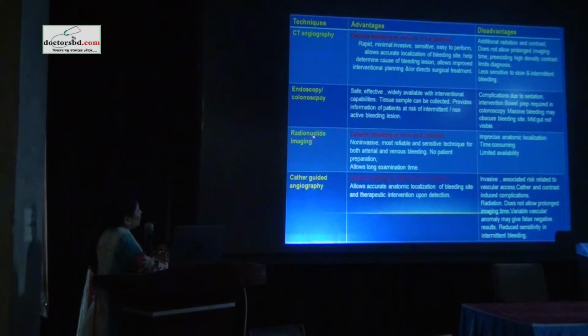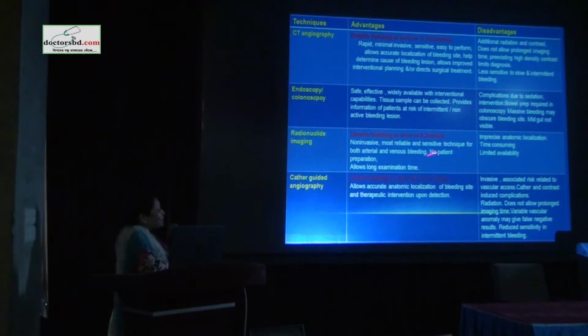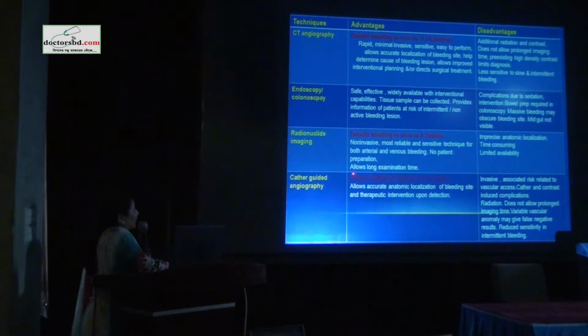It has an important role, especially in cases of intermittent or chronic GI bleeds, because it allows a long examination time, and there are studies which have proven the radionuclide scan is more sensitive. It's highly specific and sensitive and a very reliable tool in diagnosing GI bleeds.